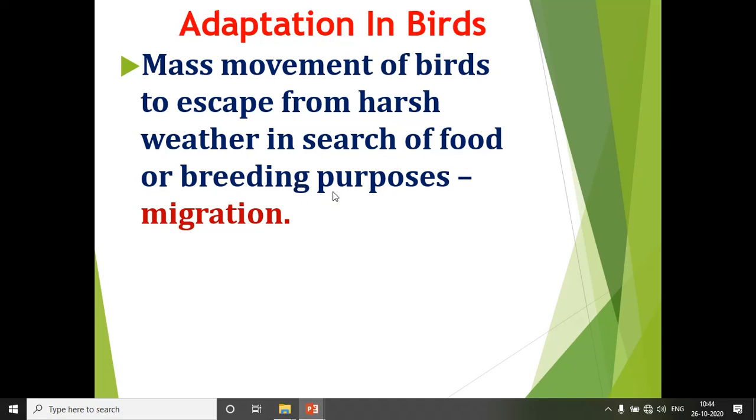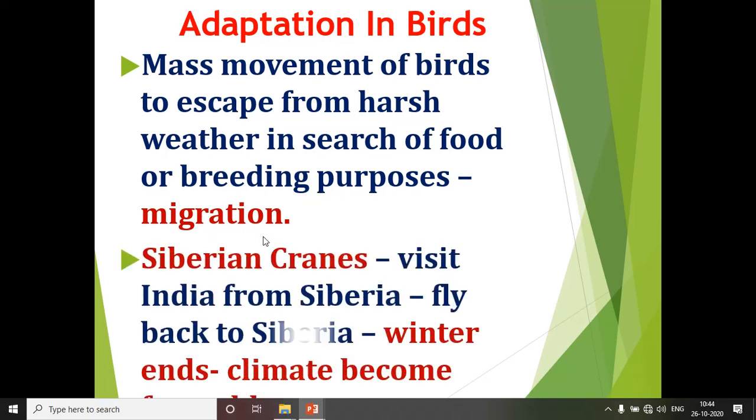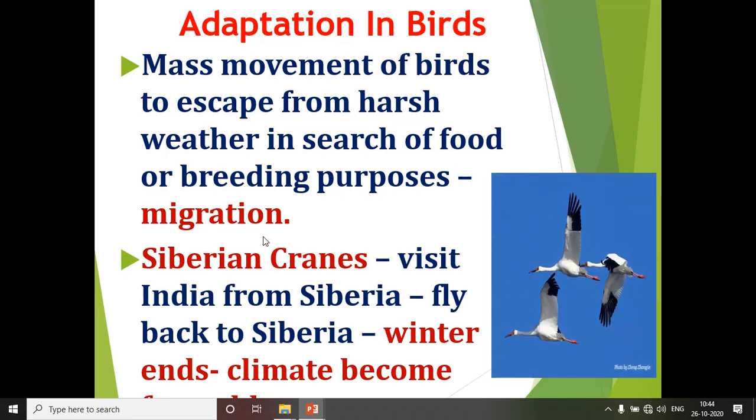Breeding purpose means in order to give birth to the young ones, or in search of food, they will migrate, they will move from one place to another where the climate is favorable for them to stay. Okay, so such a process is called what? Migration. Such movement of birds to escape from the harsh weather climate or for breeding purposes is called migration. Now, an example we can see.